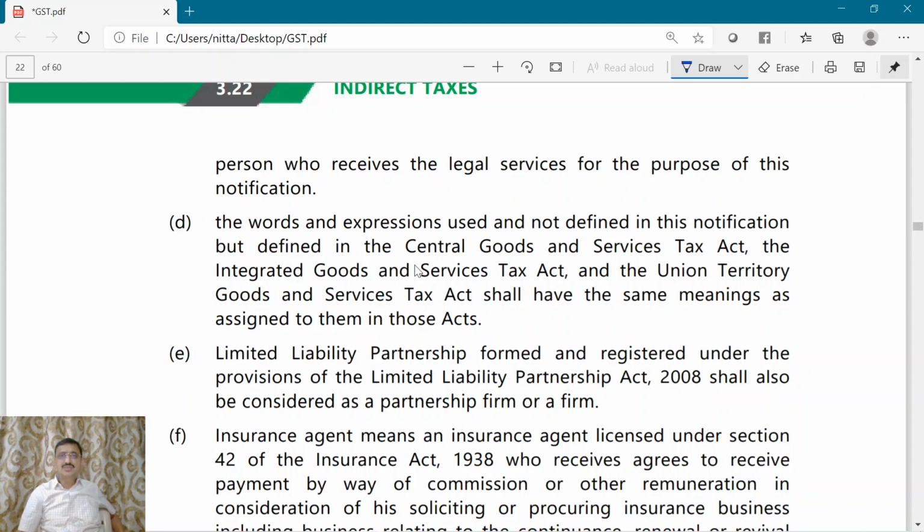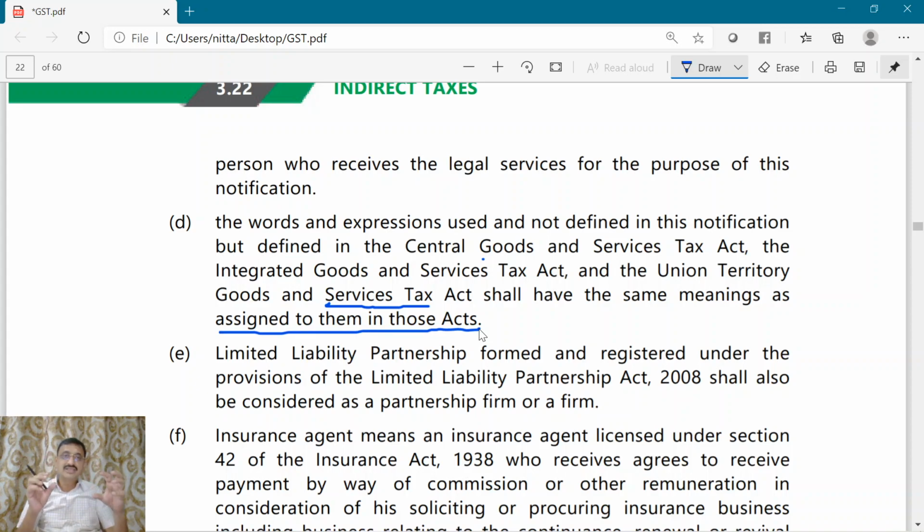For the words and expressions used in this notification and not defined here, if they are defined in the CGST Act or IGST Act or the UTGST Act, then they will have the same meaning as assigned to them in those acts.